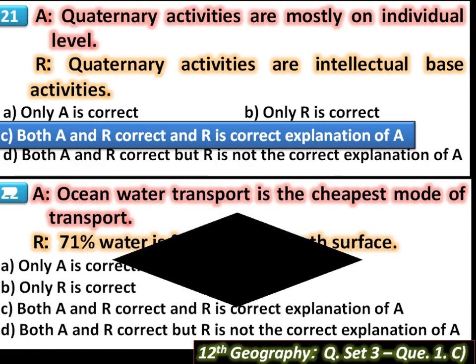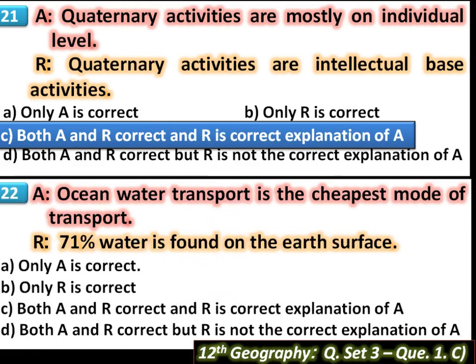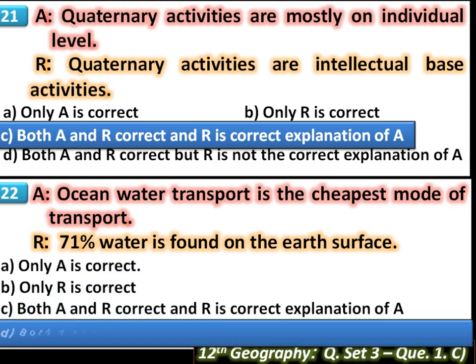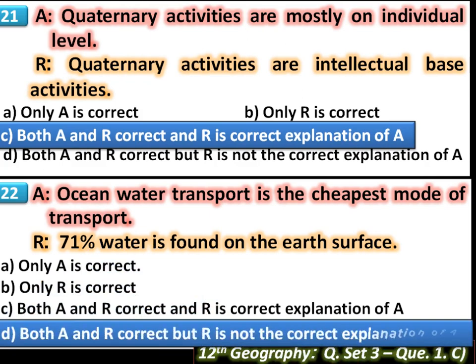Then next question. A: ocean water transport is the cheapest mode of transport. This sentence is correct because, as compared to the other modes of transportation, water transportation is the cheapest. And R: 71% of the earth's surface is water. This sentence is also correct. So here A and R are correct, but R is not the correct explanation of A.